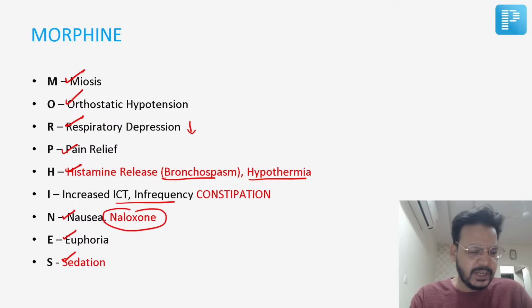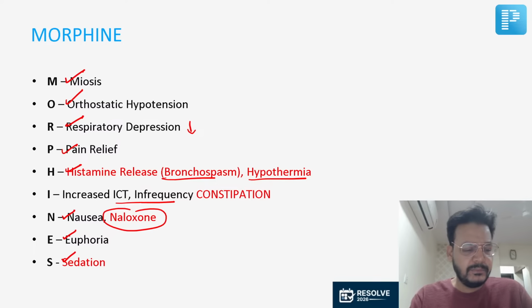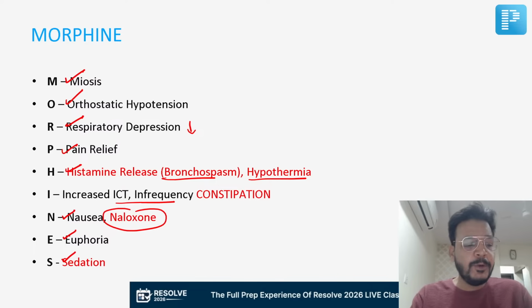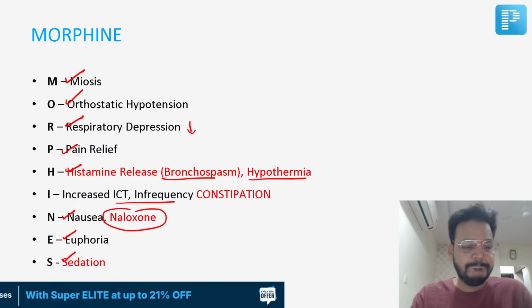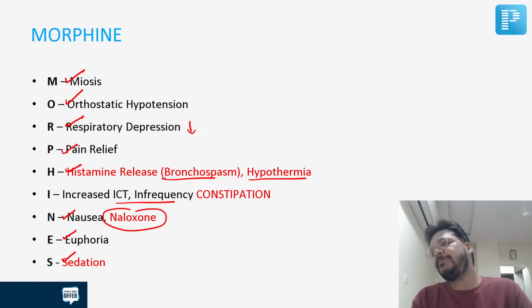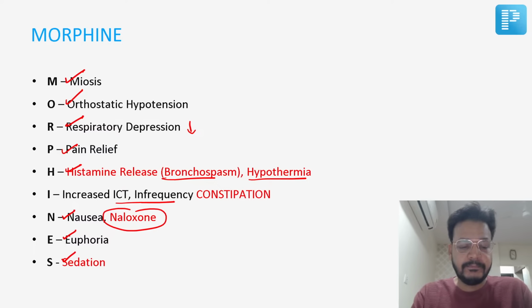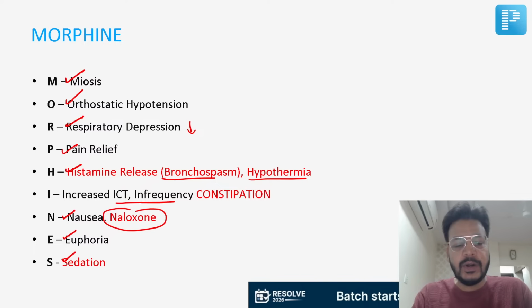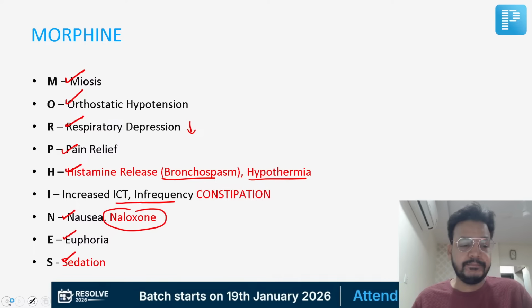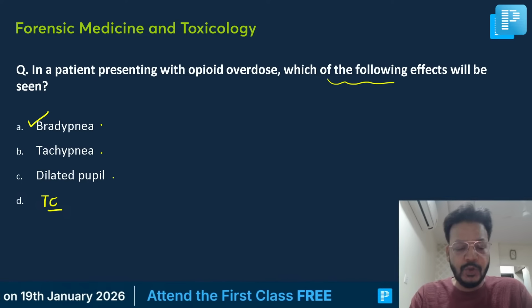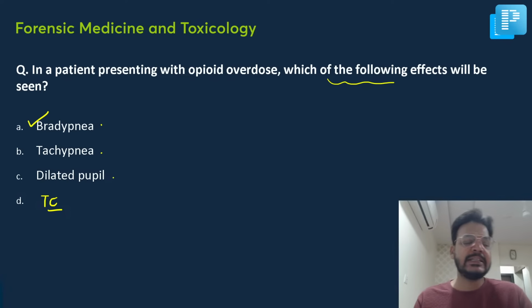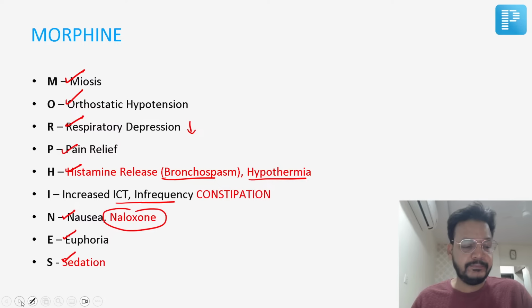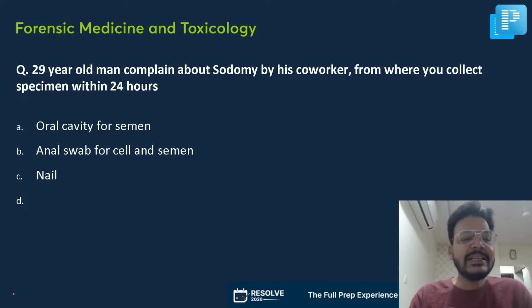Now, constricted pupil was given as an option, or dilated pupil was given. Tell me. Yes, without any doubt, it's bradypnea. Okay, no problem.